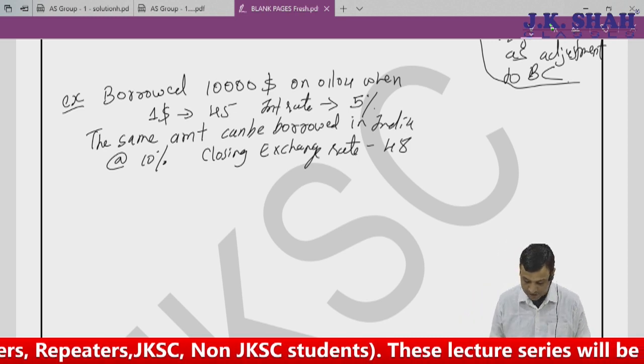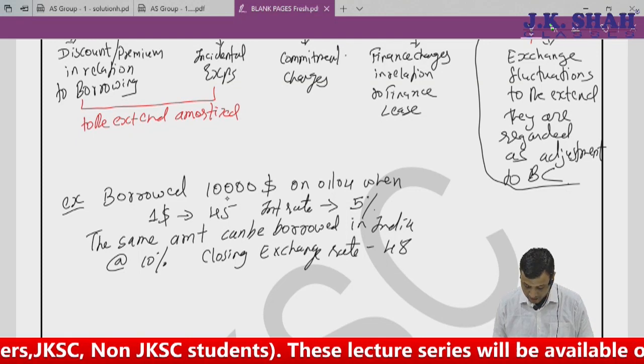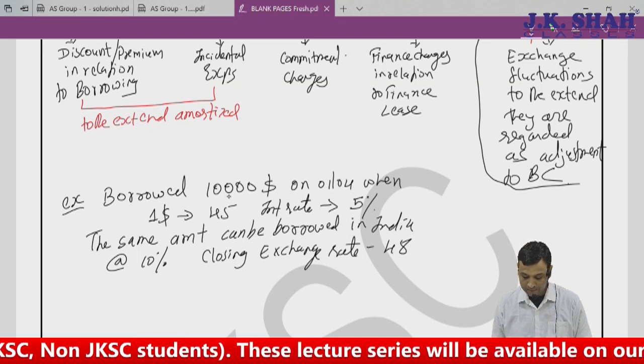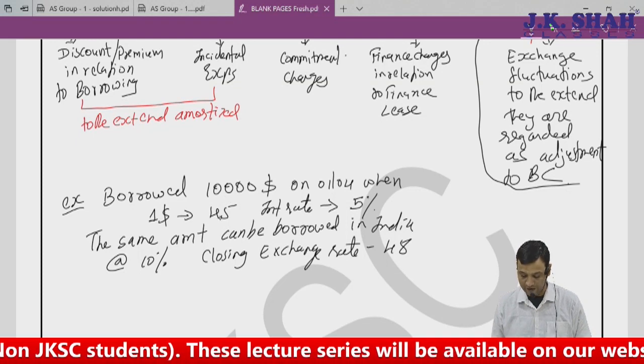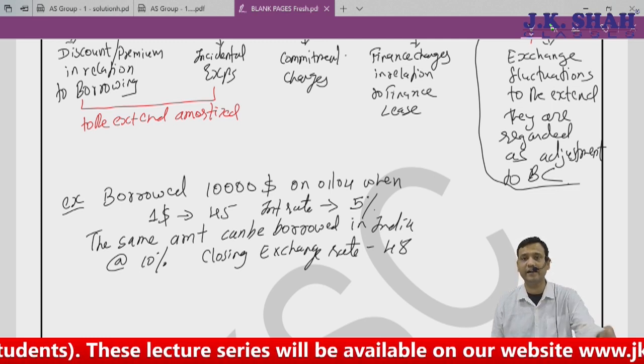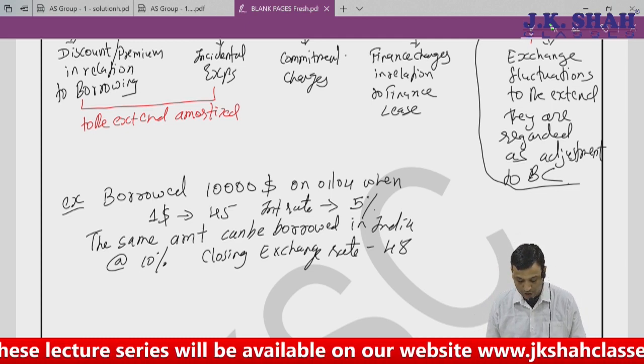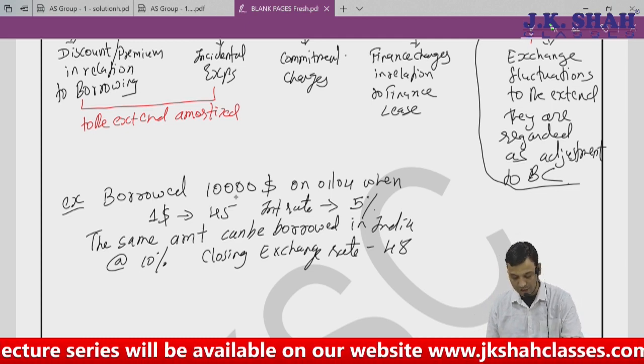So what I am going to do is, there is some exchange difference. If you look properly, I borrowed 10,000. When I borrowed it was 45. At the end, this loan will be translated at closing rate. When I translate at closing rate, I have to show the loan in my books at 10,000 into 48.